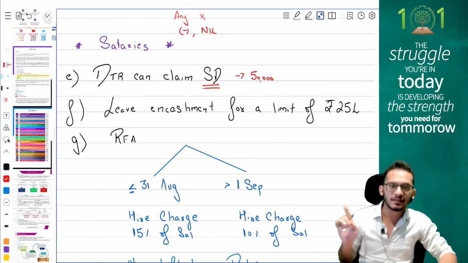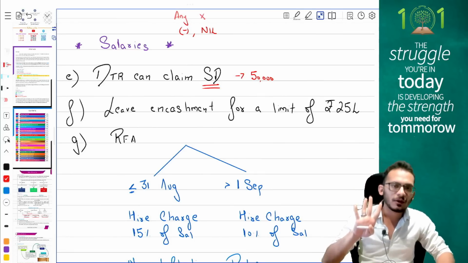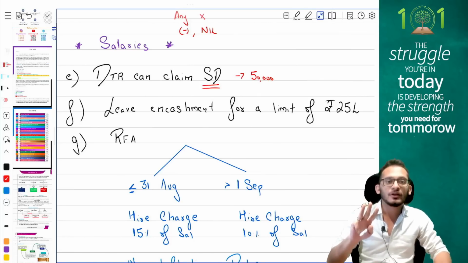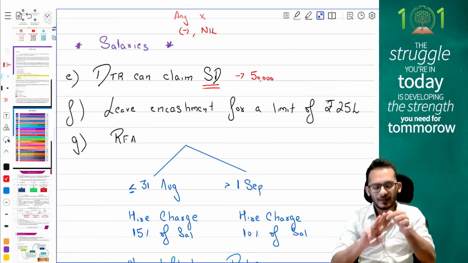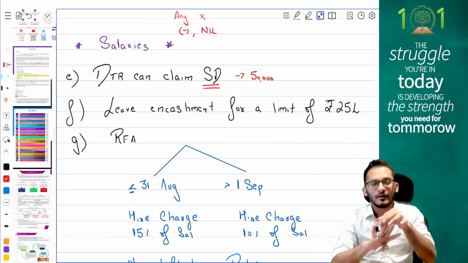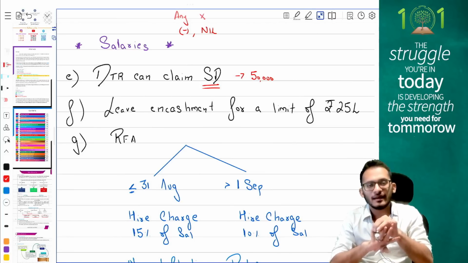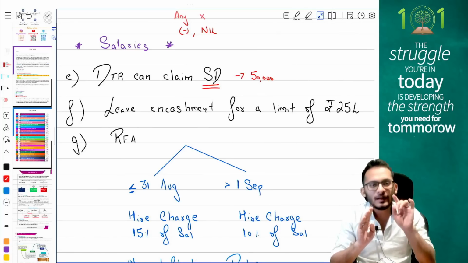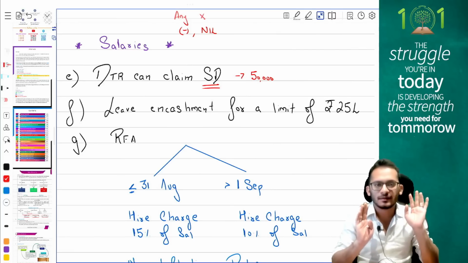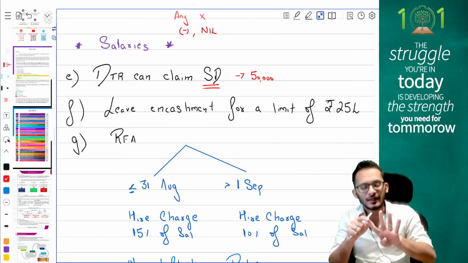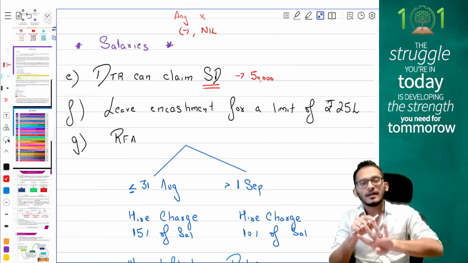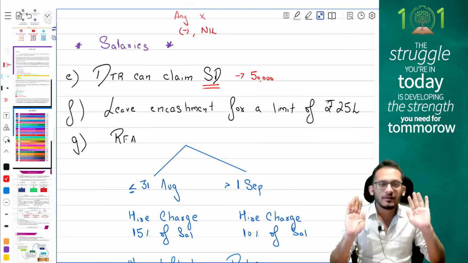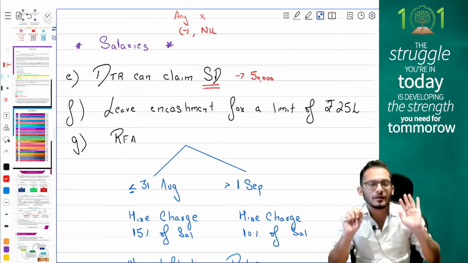Then comes your amendment of leave encashment. Provisions come and say least of the following four. What are the following four, people? Actual received. Amendment of current year 25 lakhs. Salary of the last 10 months, which should be basic pay plus DA forming part plus turnover commission. And fourth, last 10 months average salary multiplied by the leave which is available for you based on your number of years of employment, restricted to 30 days per year. Four items, people: actual leave encashment, 25 lakh rupees, salary of the last 10 months, and average salary of the last 10 months into leave unutilized available with you based on number of 30 days per year limits.